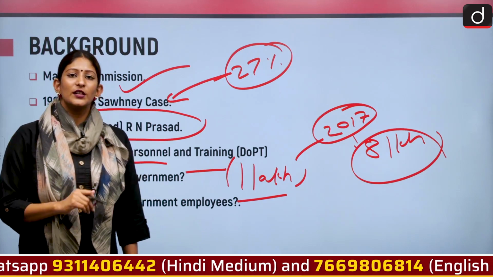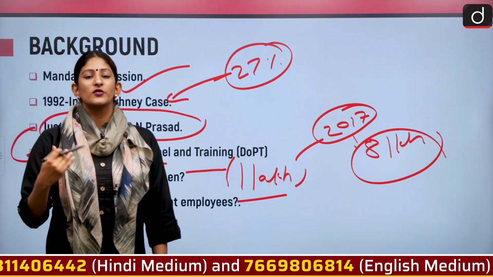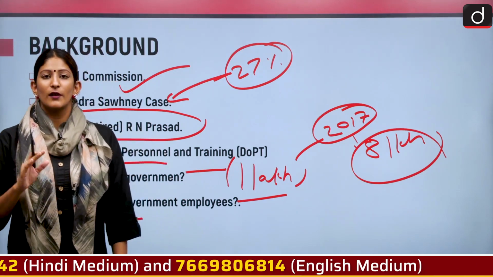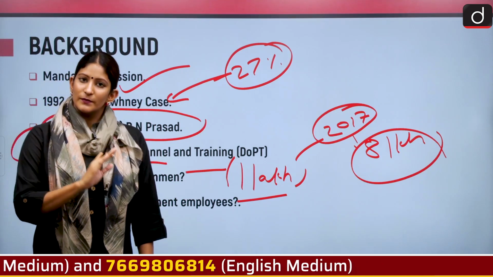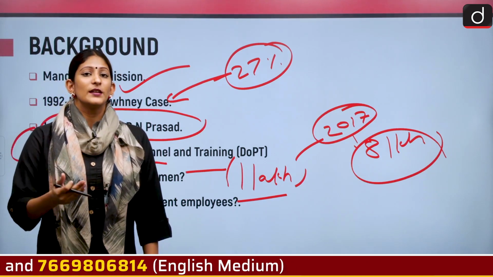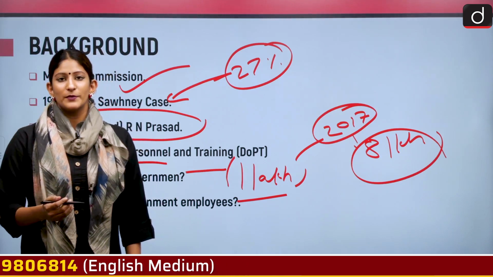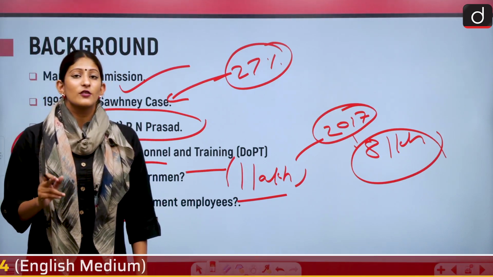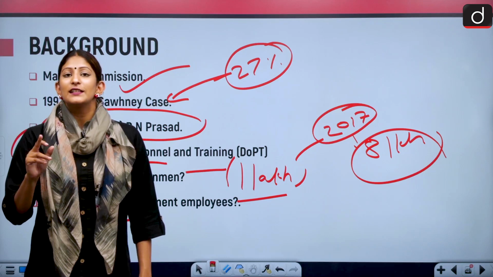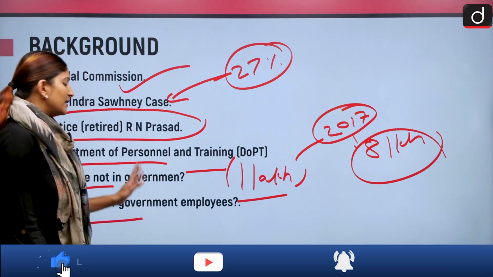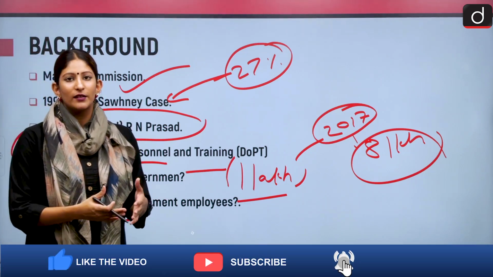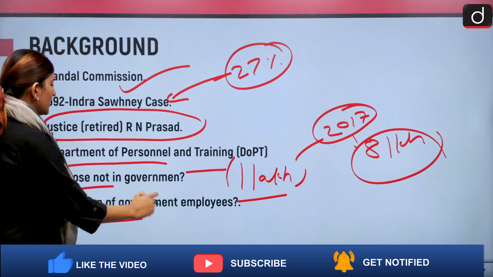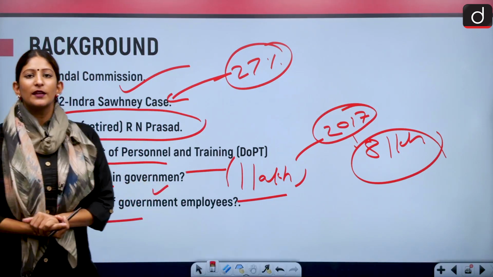The first thing we need to understand here is, if I am a child of a government employee, the criterion for me to be a creamy or non-creamy layer person would not be my parents' income, but the rank they hold. Certain things have to be kept in mind.